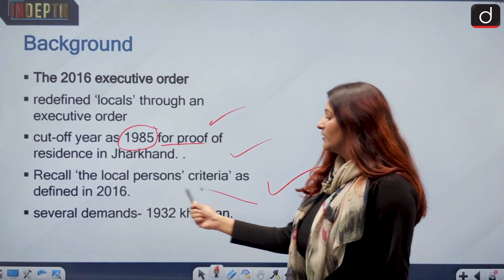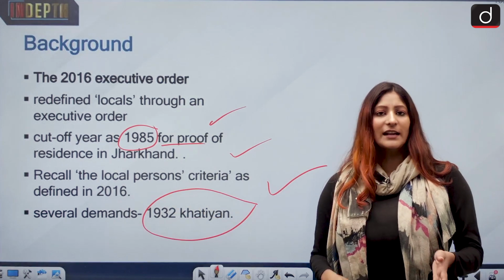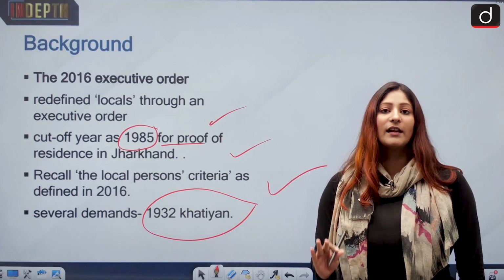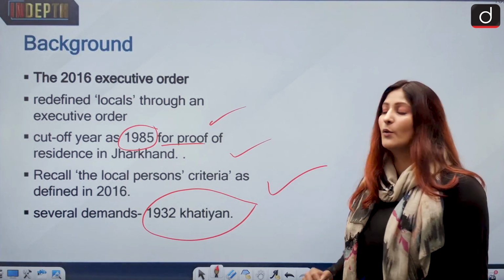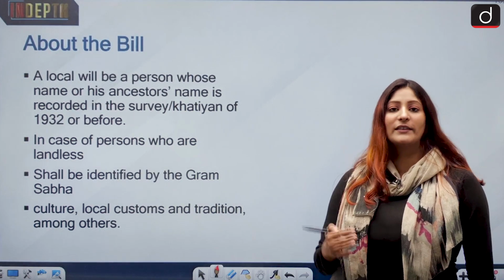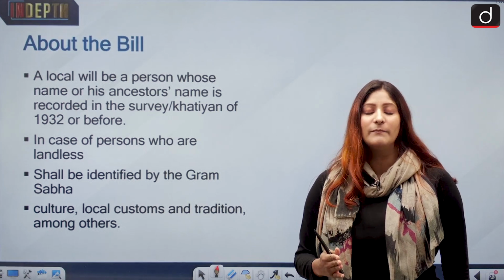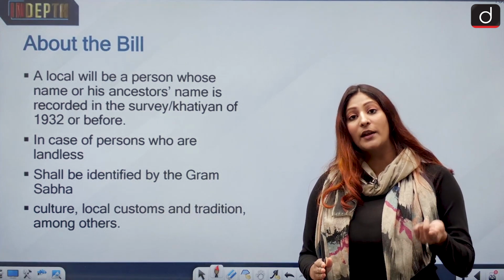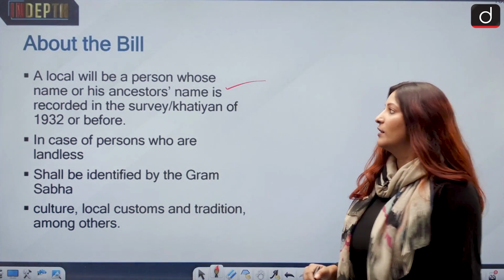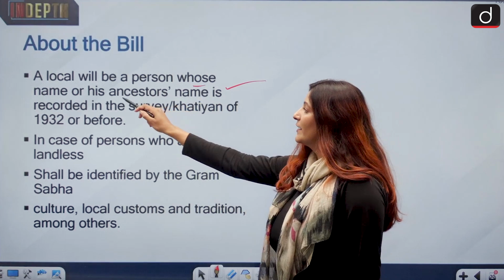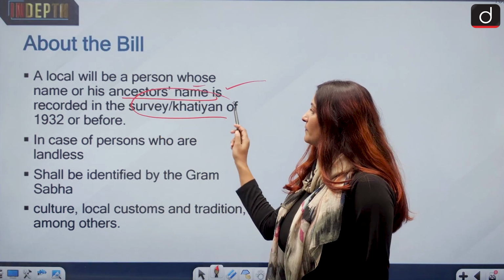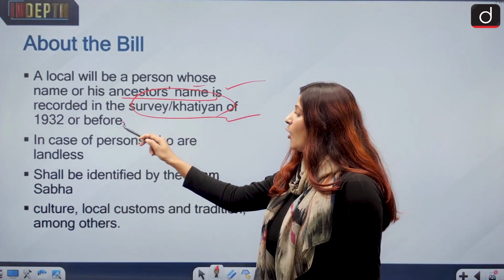Many people said, from the intelligentsia and other political parties, that 1932 Khatya should be the basic year as a cutoff for defining any local resident. But it is not the only one. Okay, not the only one, because some people might not have the identity to ensure that they were there before 1932. So remember that. Now, according to the bill, a local will be a person whose name or his ancestor's name is recorded in the survey or khatya of 1932 or before.